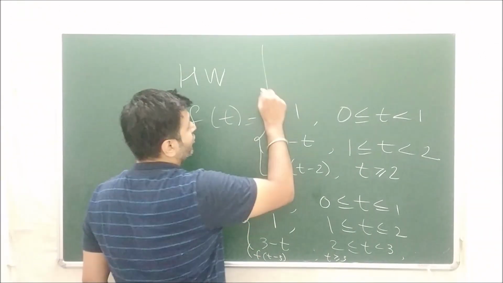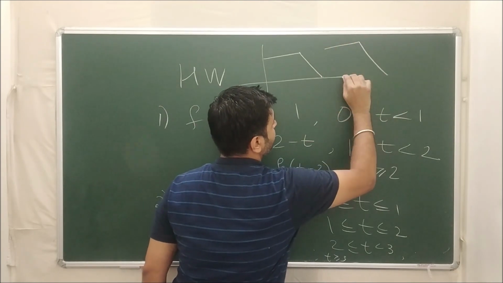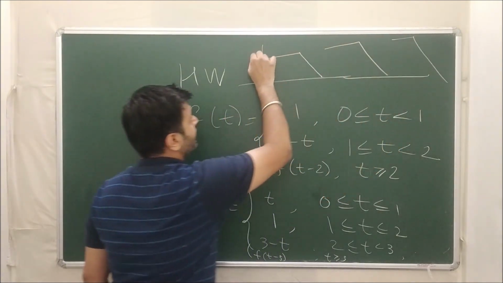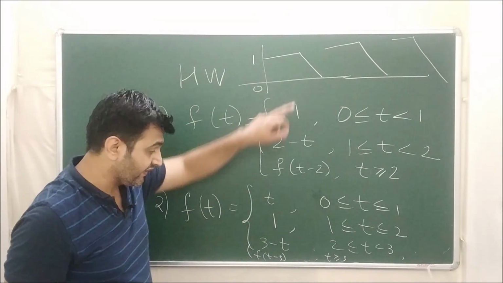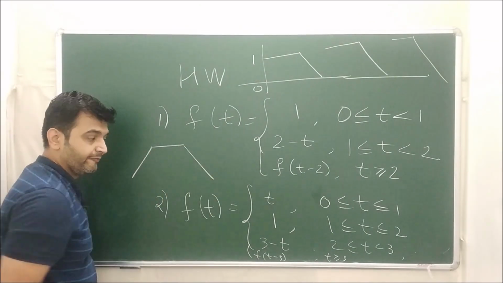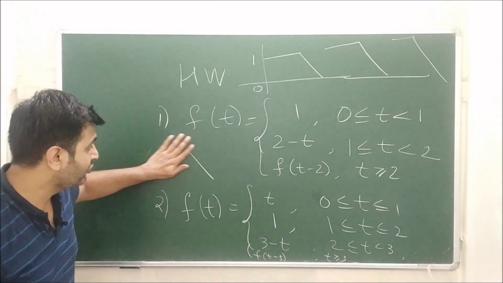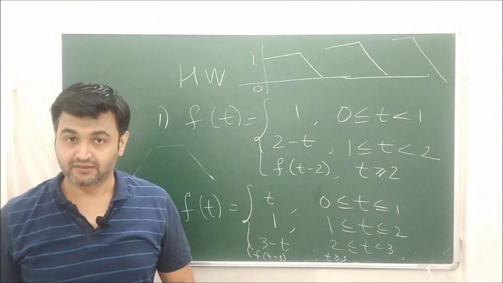If I try to draw the graph for the first function, it will be something like this. So try to draw the graph. This is a graph for this. Please verify. Draw the graph for this function as well. I think you should get something like this for this one. So try to draw the graph and find the Laplace transform and post the answer in the comment section.